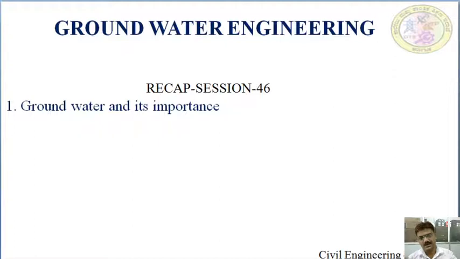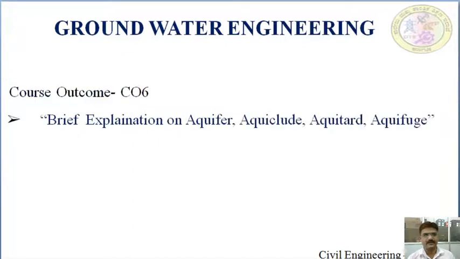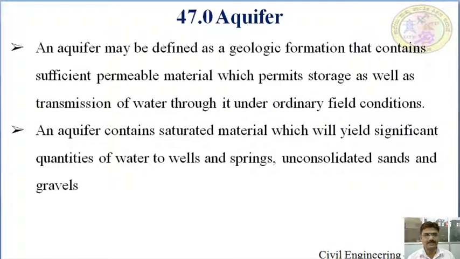Now coming to Session 47. After learning this session, the student will be able to explain what is an aquifer, an aquiclude, aquitard, and aquifuge. Now, what is an aquifer? It's defined as a geological formation.